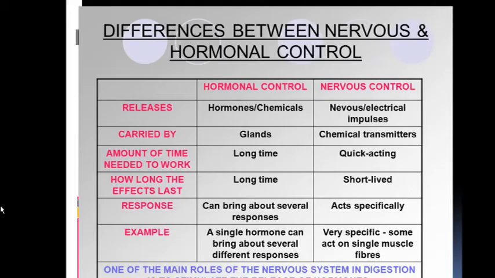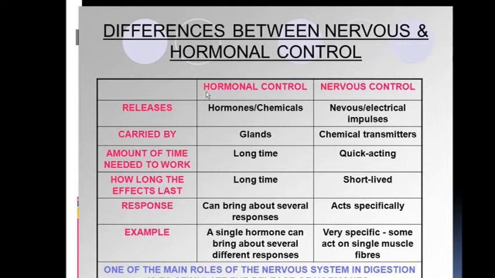Now next, in this slide you can understand the difference between nervous and hormonal control. The regulatory mechanism is not only under nervous control, it is also under hormonal control. So what is the difference between these two controls? Here in this chart you can understand.